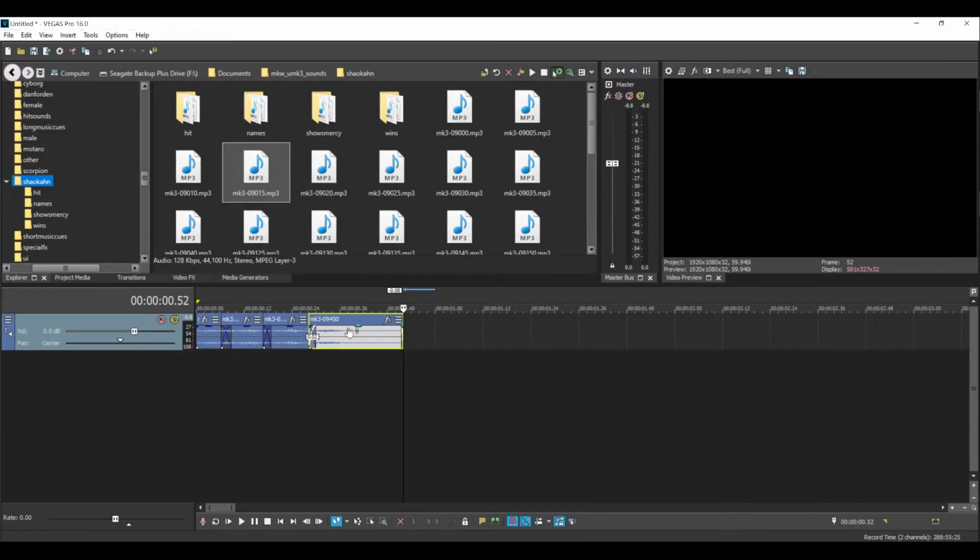Yep, of course, do a little trimming where necessary. And now we're gonna find the wins file. You can either use the wins file from MK2 or MK3. For this, I'm gonna go for MK3. So where was that file?